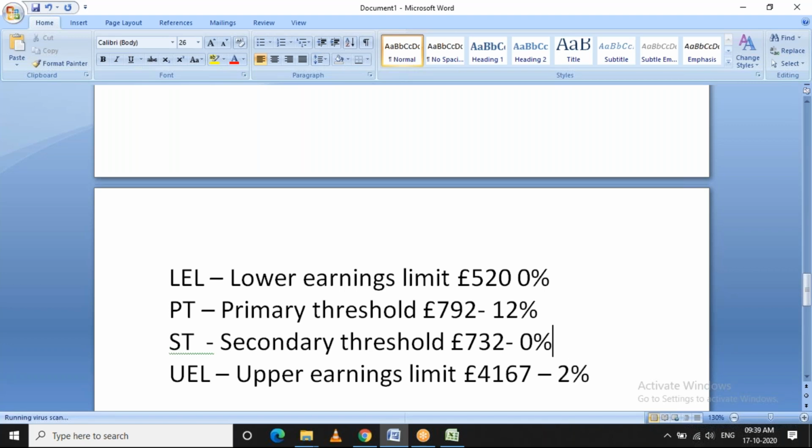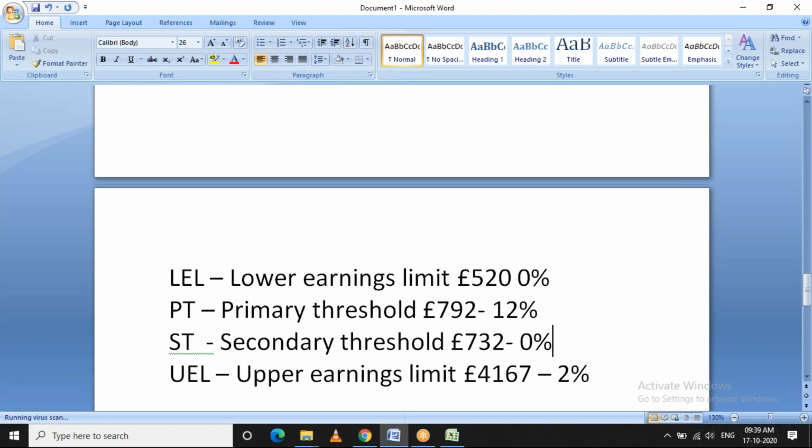So for the earnings up to 520 and up to 732 pounds, there will not be any calculation. And 732 to 60, here the difference is 60. So 60 pounds will be calculated on 12%, and the rest of the amount will be calculated on 2%. So this is for employee contribution.